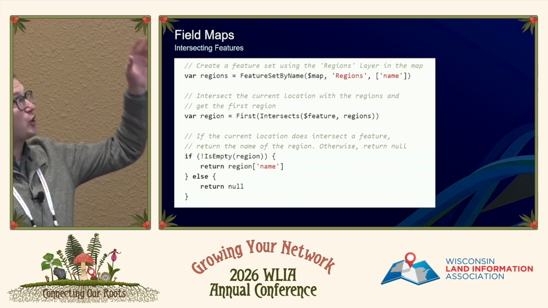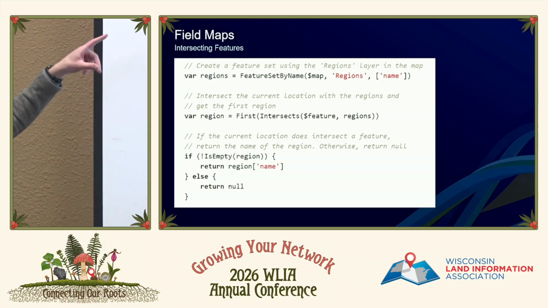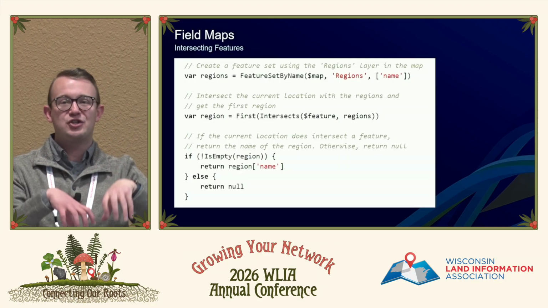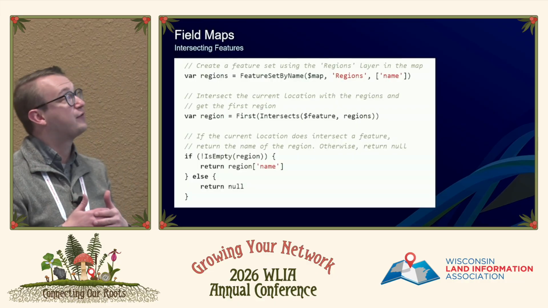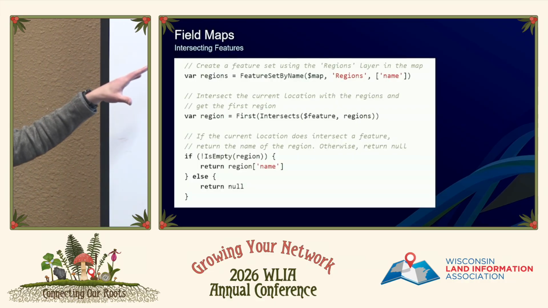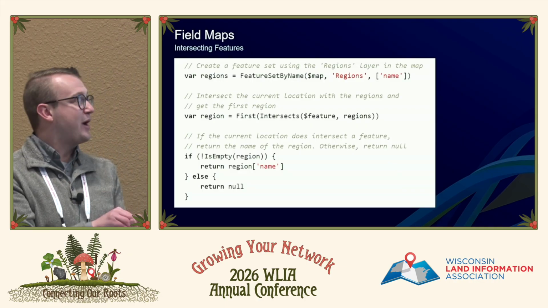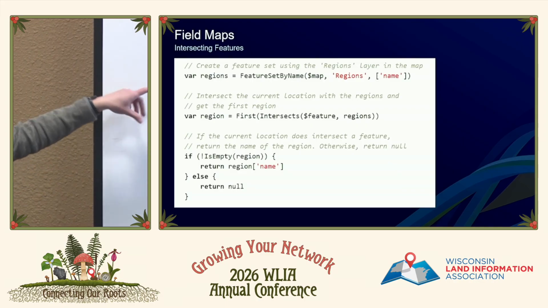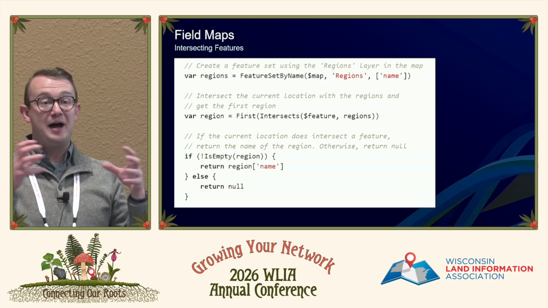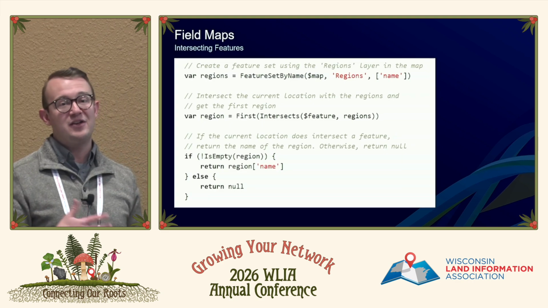Yep, so we're calling a variable called regions, and this is where we're getting a feature set by name. So I'm calling a feature set that is not actually the one I'm trying to transact on. I'm trying to get data from it. So calling that regions, I'm looking for its name. And then I'm creating this other variable which is saying the first thing that intersects, that's what I want to call. And then if there is a name being populated, it's going to populate that name into the appropriate field.